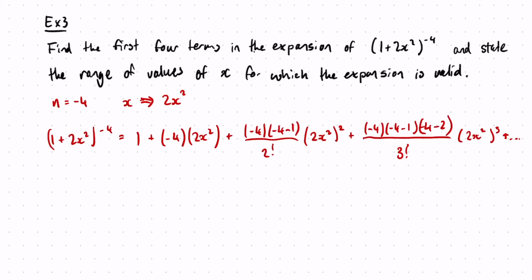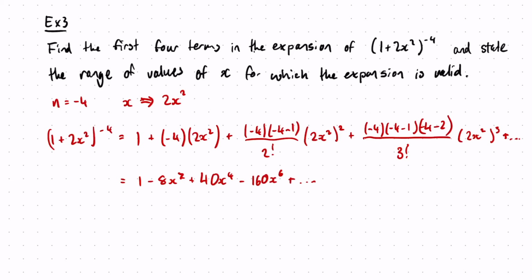Now you just need to do your expansion and simplification of all this, which is going to give you 1 minus 8x squared plus 40x to the power 4 minus 160x to the 6, so on and so forth.